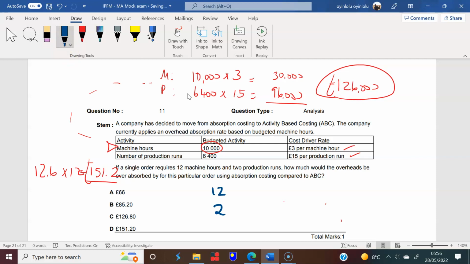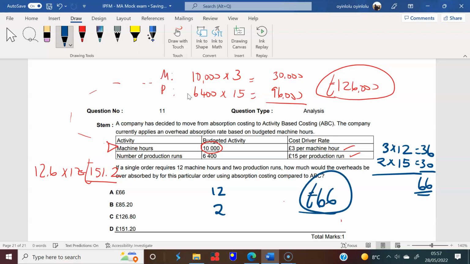So that's 3 times 12, which is 36, and 2 production runs at 15, which is 30. That gives us 66.